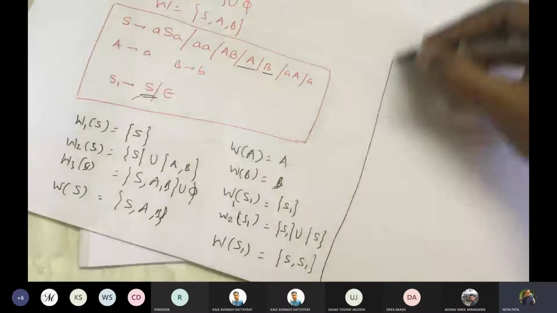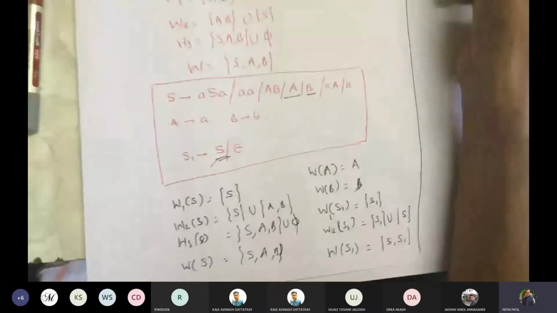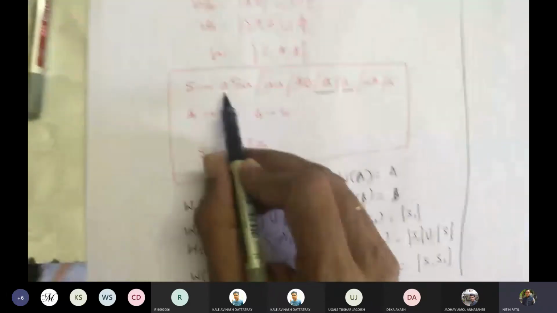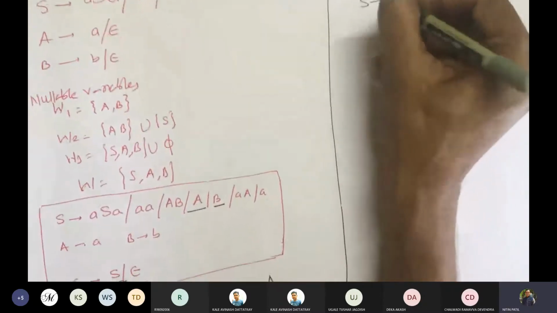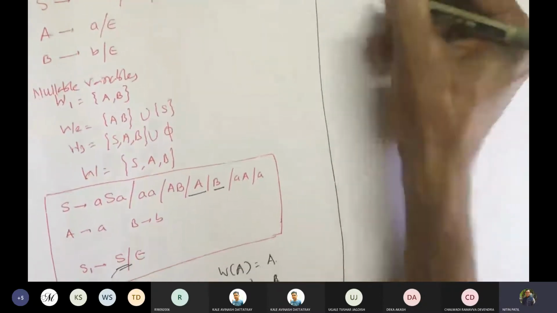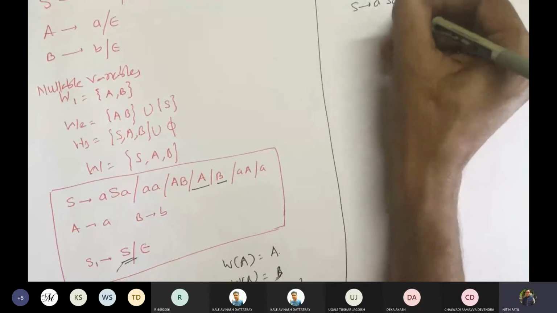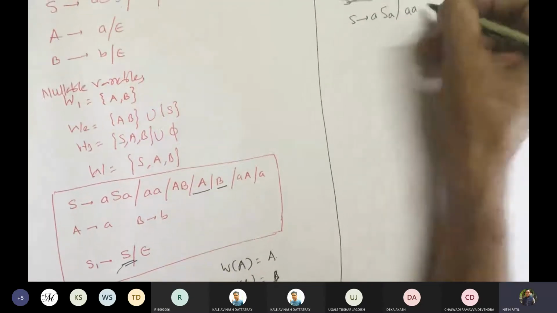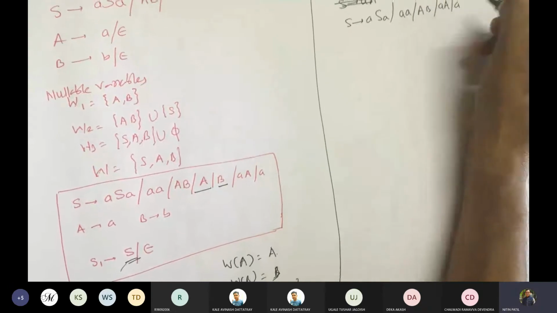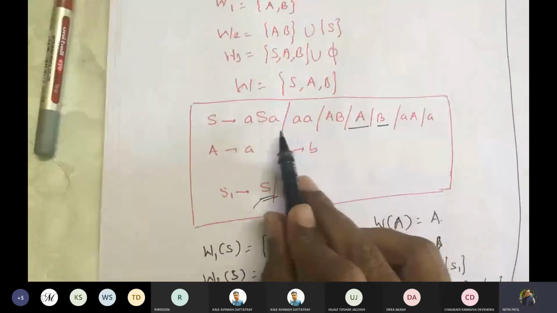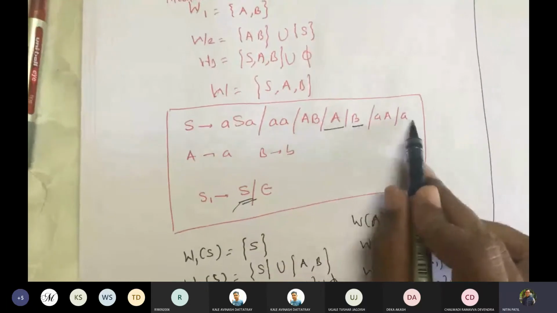So we'll replace these unit productions by newly rewritten productions. Let us write them. So we have this production set. So I will write all non-unit productions as they are. So let us write S gives ASA, AA, AB, AA, A, and B. I wrote this directly, 1, 2, 3, 4, 5.